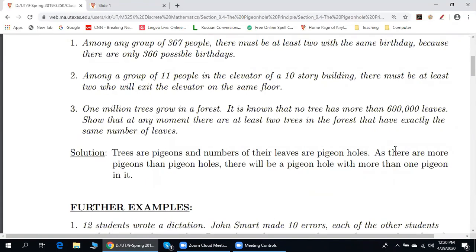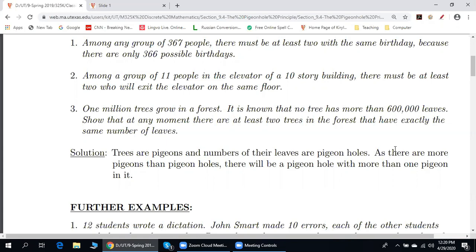1 million trees grow in a forest. It is known that no tree has more than 600,000 leaves. Show that at any moment there are at least 2 trees in the forest that have exactly the same number of leaves.